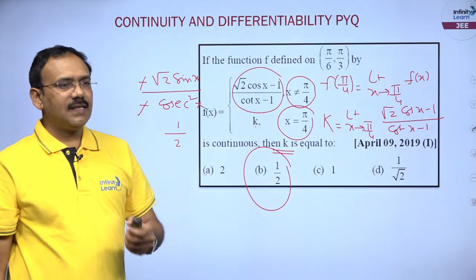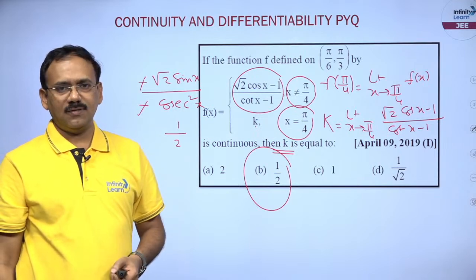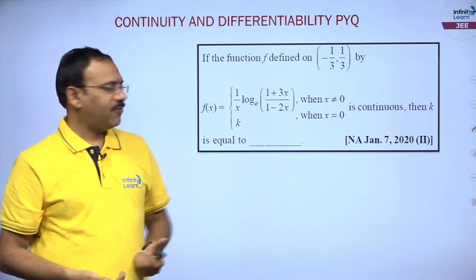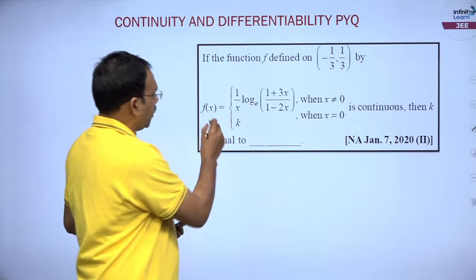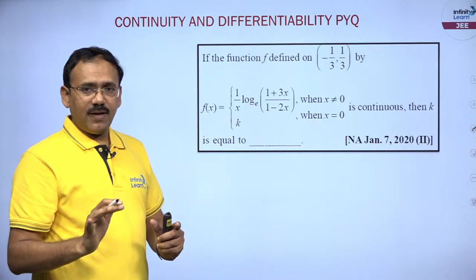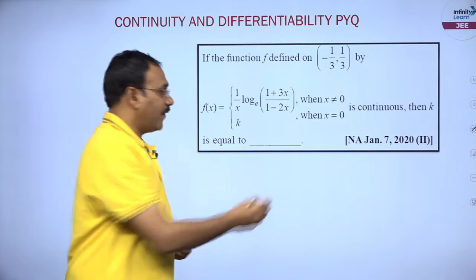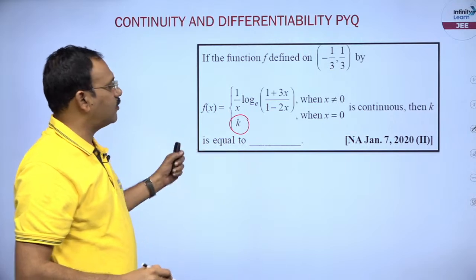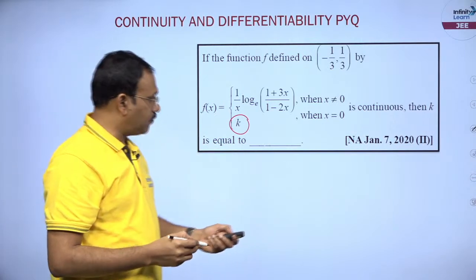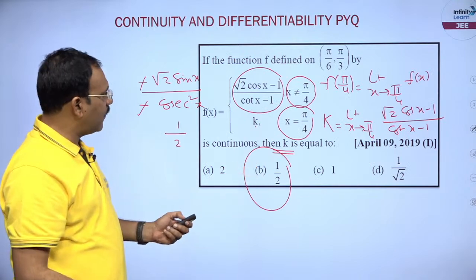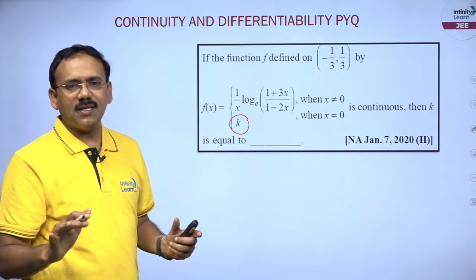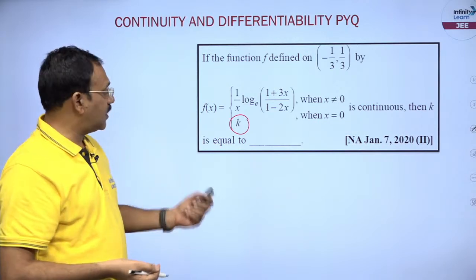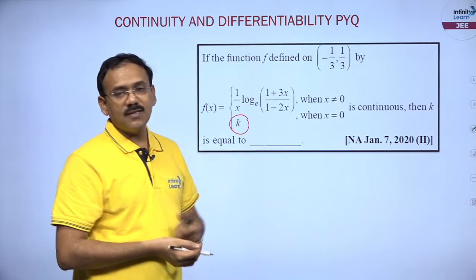Clear, dear student? This is the first basic question. Okay. Next, second one, you see, dear student, more or less the same kind. The function f of x, some definition is given when x is not equal to 0. When x is equal to 0, it is k. Given it is continuous, find the value of k. This is a 2020 question, the previous was a 2019 question. Even though the function is changed, the concept is the same. He says the function is continuous and asks to find the value of k when x is equal to 0.